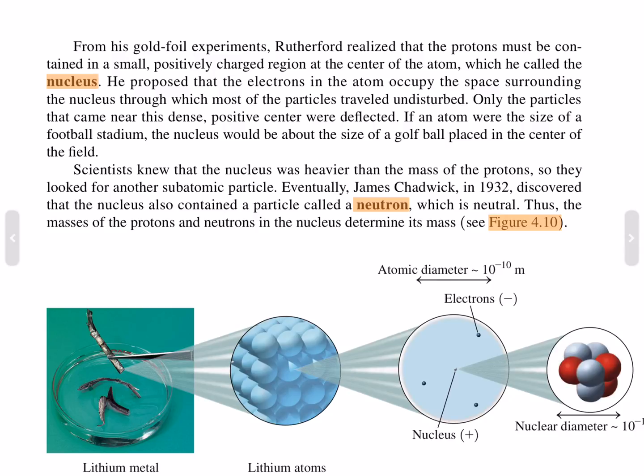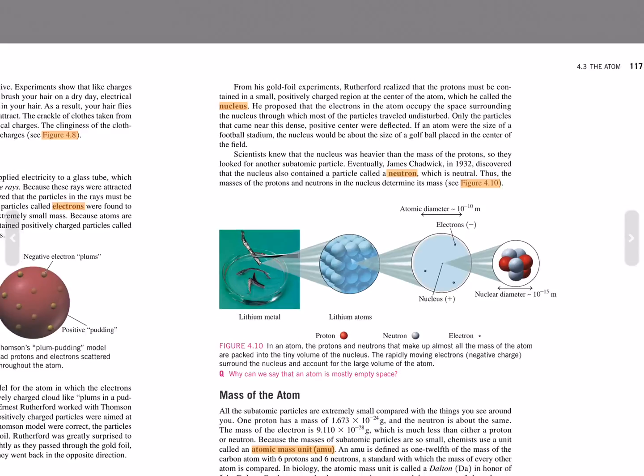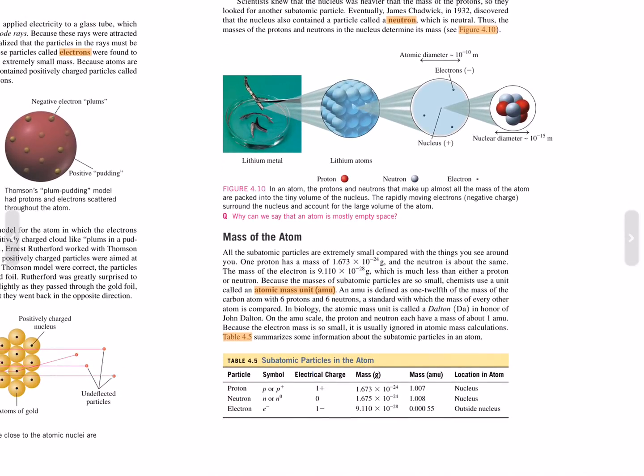Scientists knew that the nucleus was heavier than the mass of the protons, so they looked for another subatomic particle. Eventually, James Chadwick in 1932 discovered that the nucleus also contained a particle called a neutron, which is neutral. Thus, the mass of the protons and neutrons in the nucleus determines its mass. Mass of the atom.